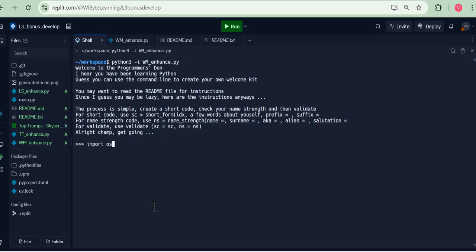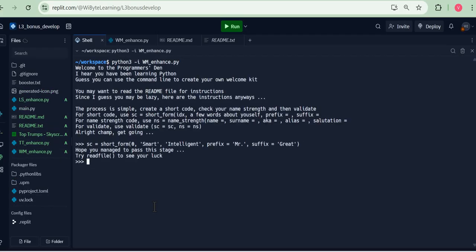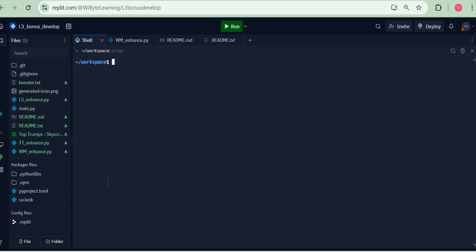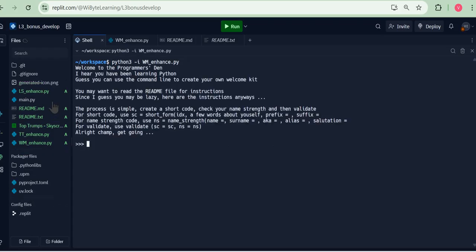You notice I create the shortfall and I do see that booster.txt has been created. When I do read file, it says you are lucky. But when I run the code again, notice booster.txt has been taken out.